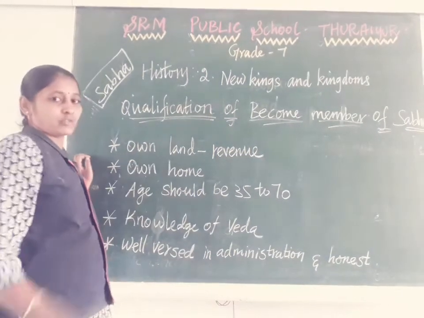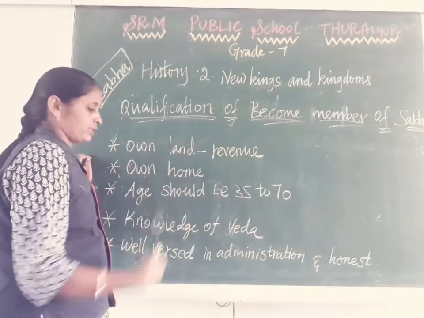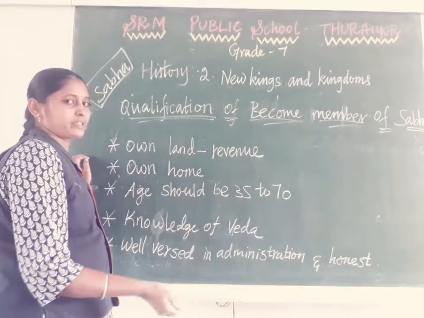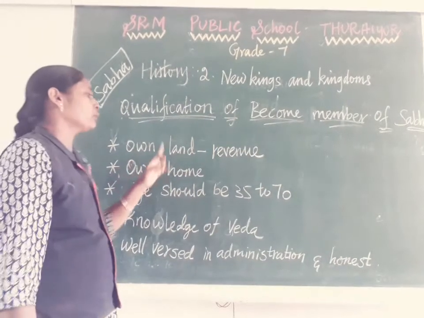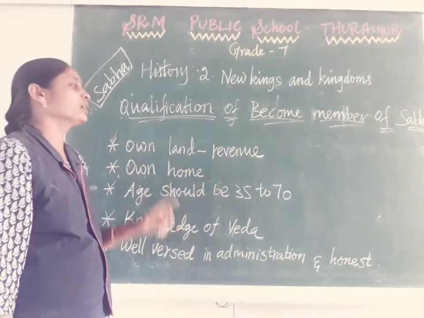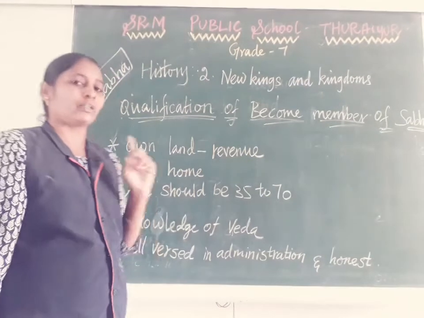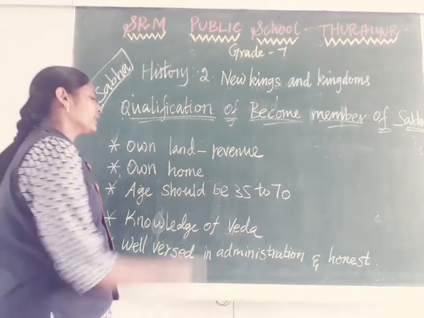So what are the priorities? What eligibility should a person have? They must have owned land with revenue, from which the revenue should be collected.